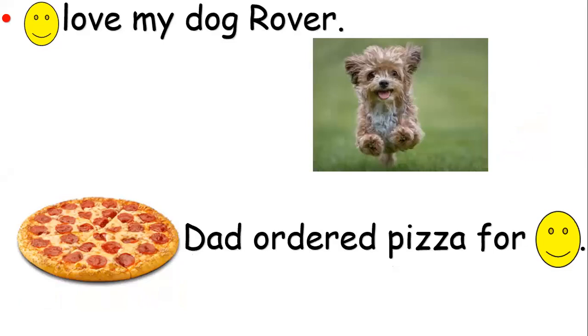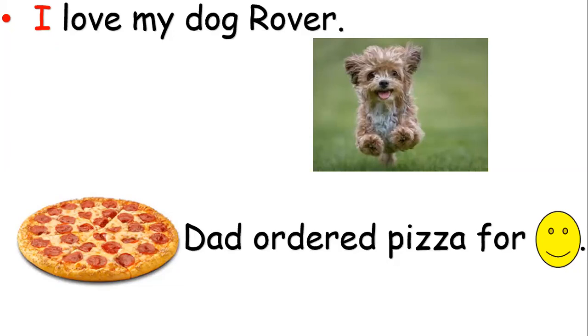Next: ___ love my dog Rover. I love or me love? What we said, if it comes at the beginning of the sentence, it should be I. Excellent. I love my dog Rover. Also it comes as a subject, before the verb.